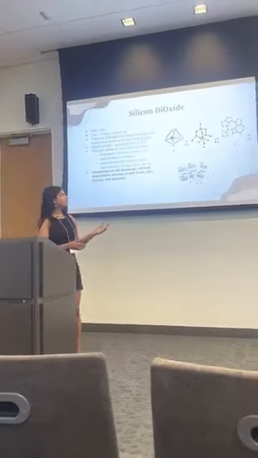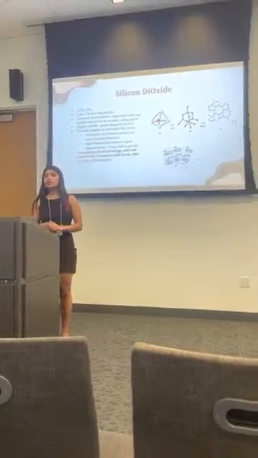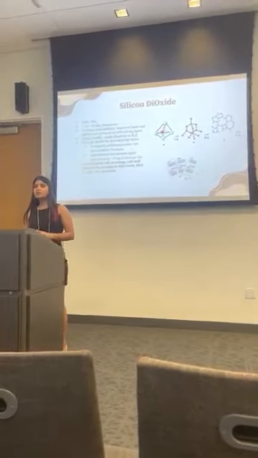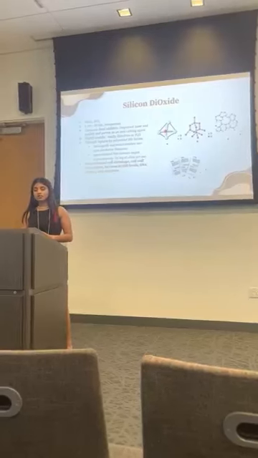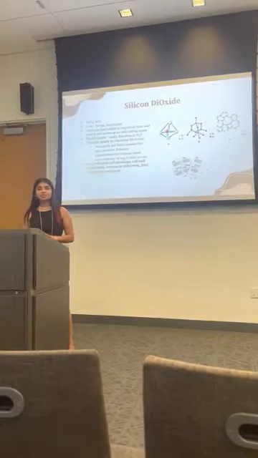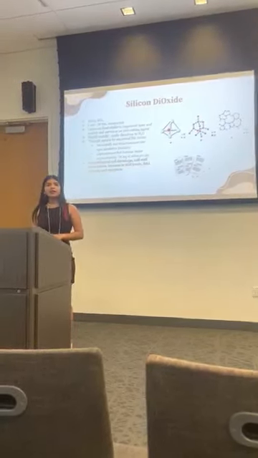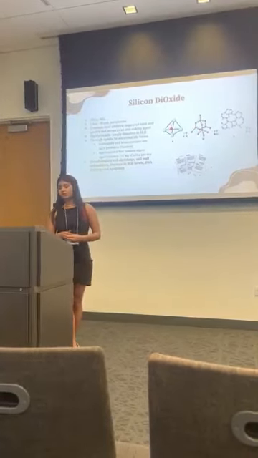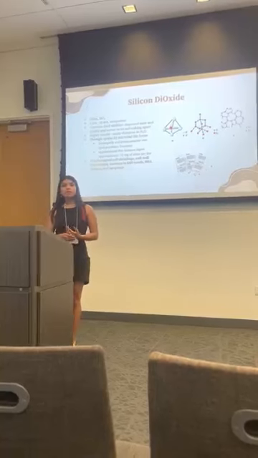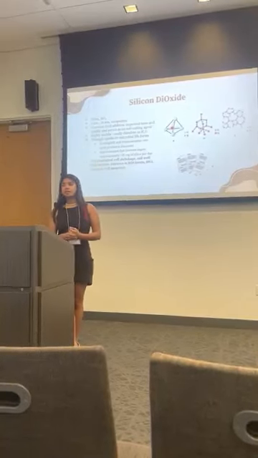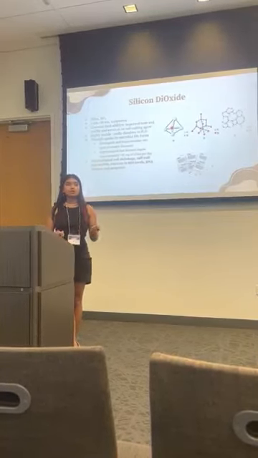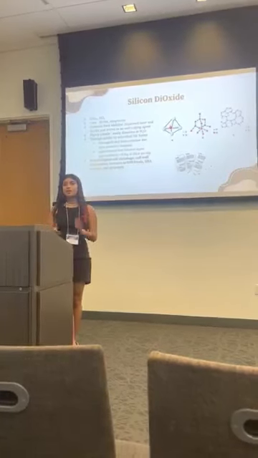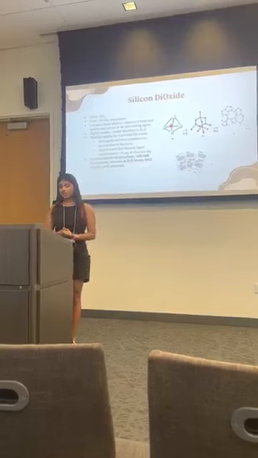And my specific study focuses on silicon dioxide. It's commonly known as silica, and its chemical structure is SiO2. Silicon nanoparticles are around 50 to 5 nanometers thick, and they are non-porous. I use silicon dioxide because it's highly prevalent in human life. It's commonly used as a food additive. It improves the taste quality of certain food items, and it is an anti-caking agent as well. So anytime you open a food packet and you see a little white packet in there, it says silica, do not consume. That's what basically my study is based on.